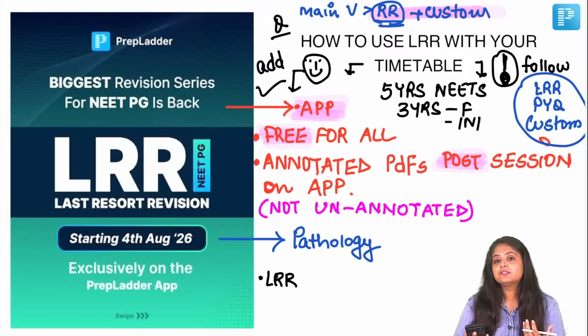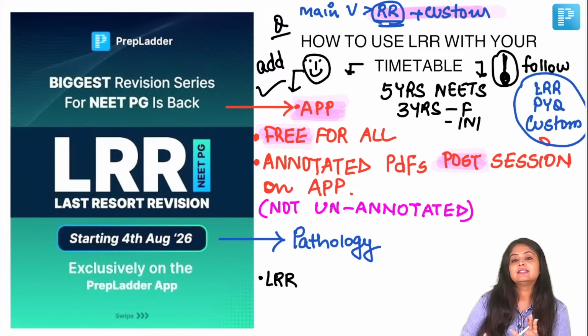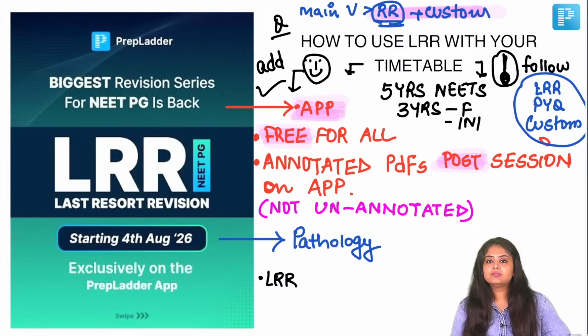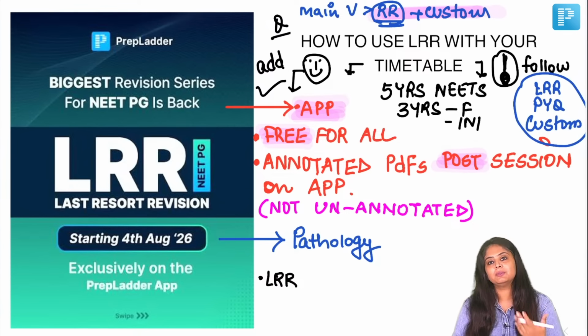That gives you a pseudo confidence that yes, we finished micro in 30 pages, we finished path in 40 pages. That is just giving you a pseudo confidence, because if you keep a regular day, the same 40 pages become 80 pages and you're studying for 2x the time. So you will realize that at every step we are kind of filtering the information for you. So if you can't do that on your own, then leave it to us and we'll do it for you.